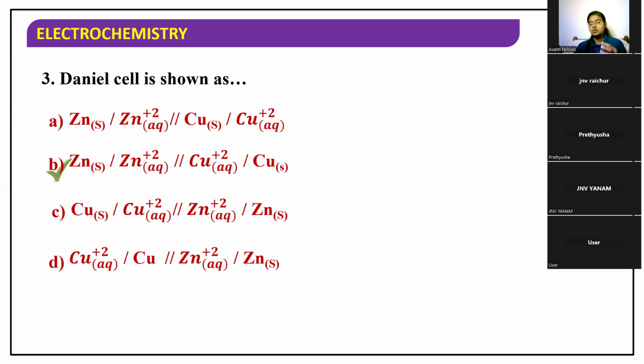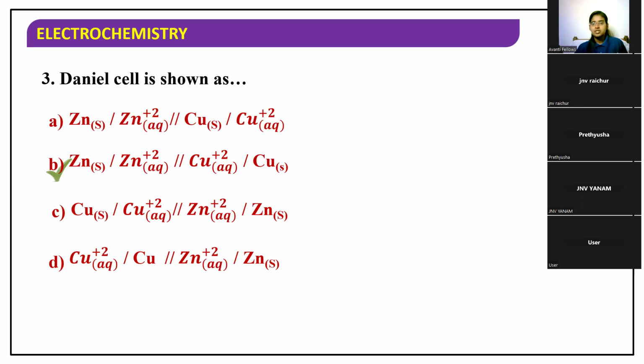In D also we have the reduction and oxidation parts, but you have to represent the one which has got oxidized first. Zinc has got oxidized, no? So the reaction occurring at the anode has to be represented first, then only the cathode reaction. So that's why option B is the correct answer.